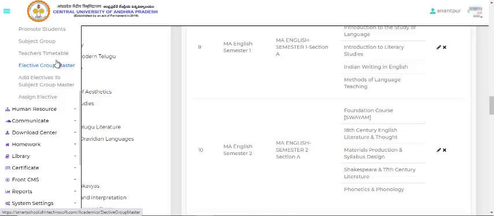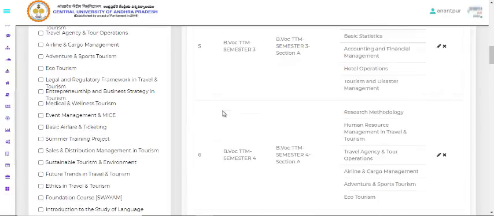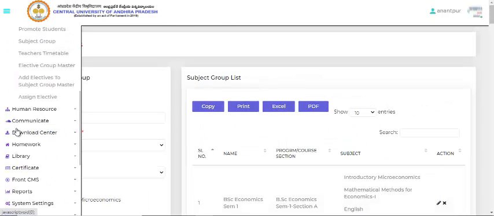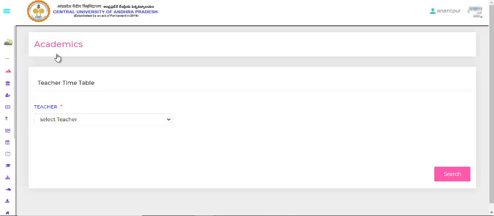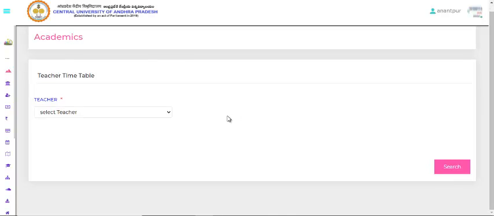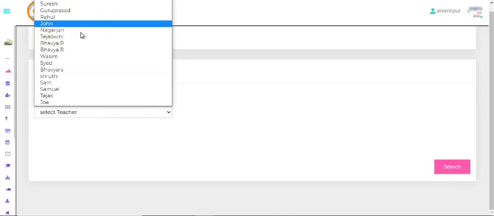And next I'm coming with the teachers timetable. The teachers timetable is mentioned here.